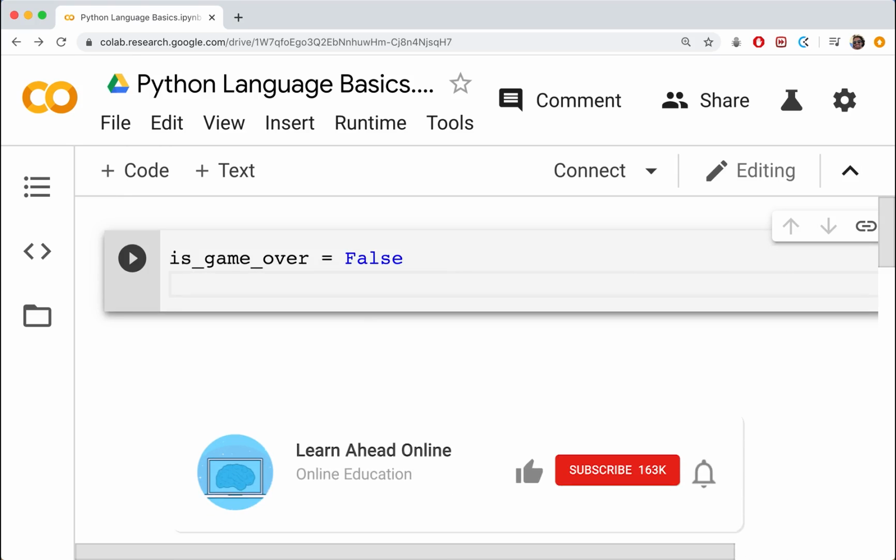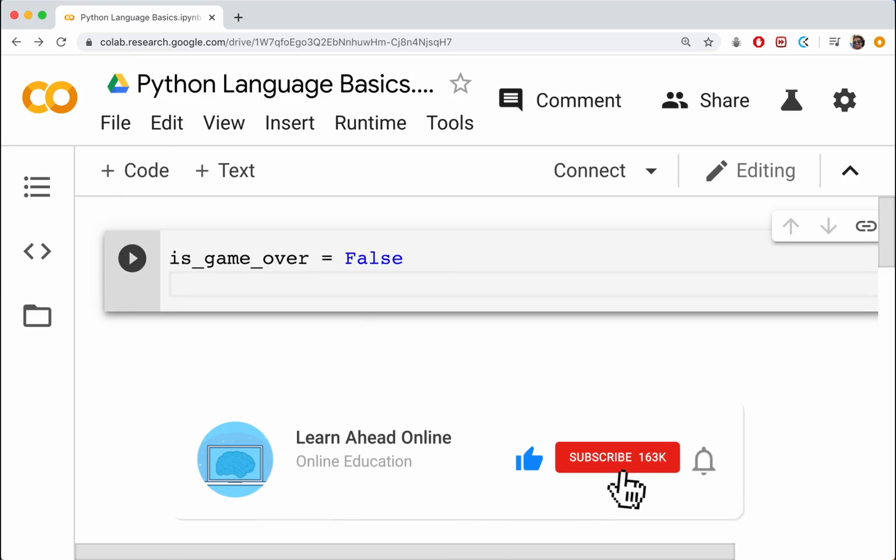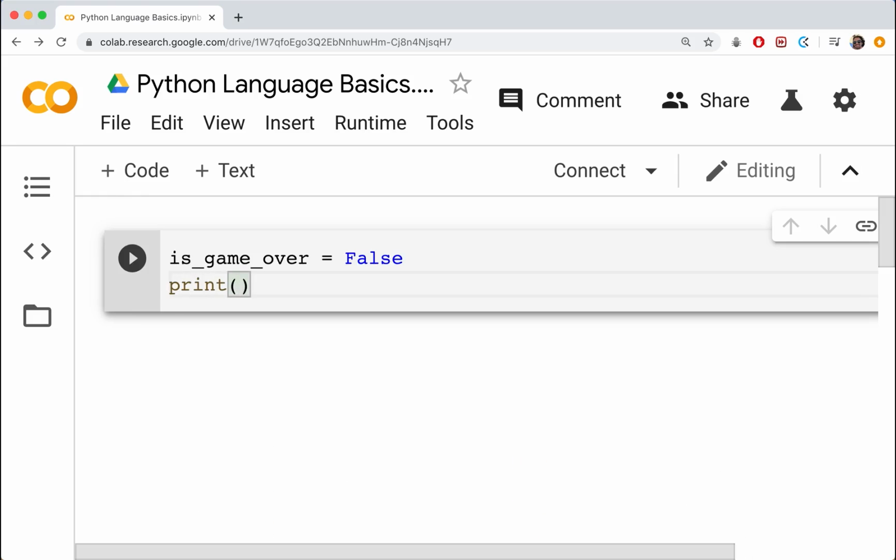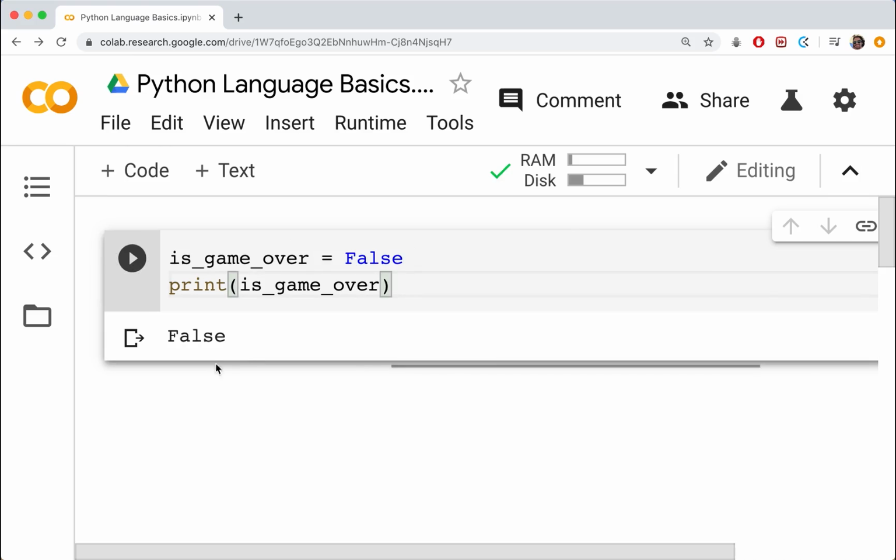And let's say we want to print out this value. Printing things out in Python is super easy. You just call upon the print function, and you put whatever you want to print between these parentheses. So we're going to do is_game_over. Okay, so let's go ahead and run that. It's just going to take a second. I'm just going to pause this, wait for it to finish. Okay, and it's finished running. It only took a few seconds, and you can see that it printed out False.